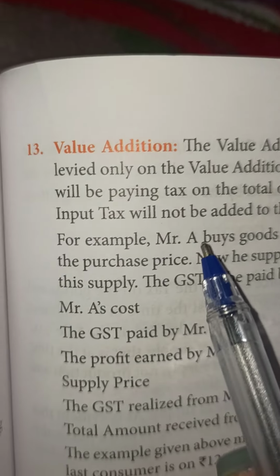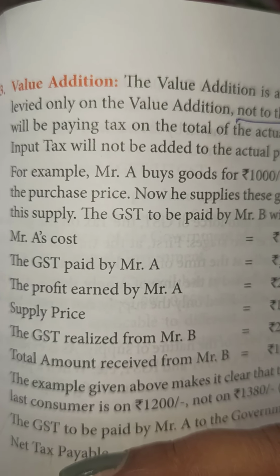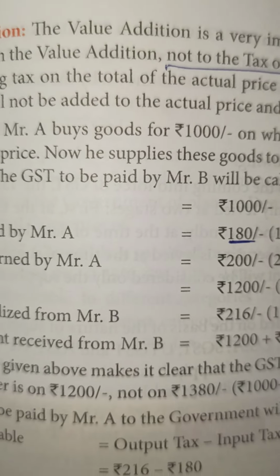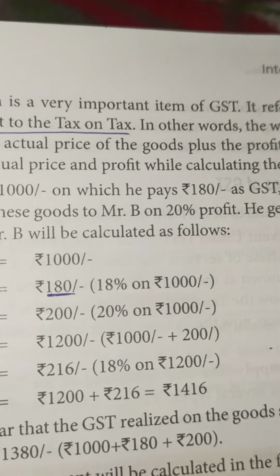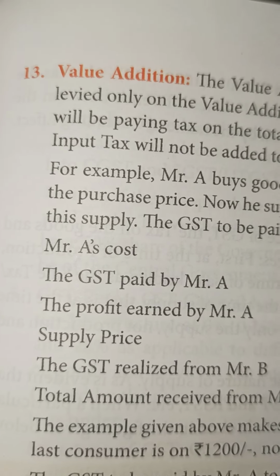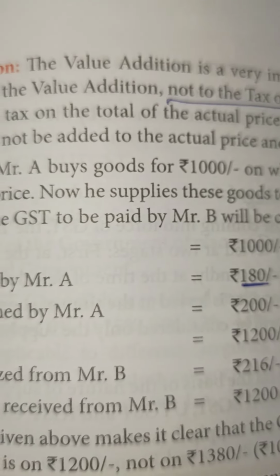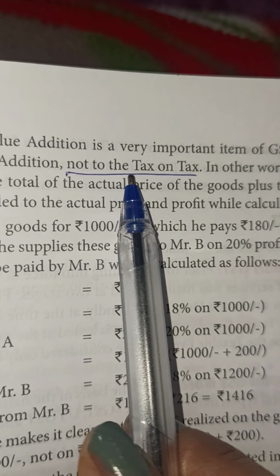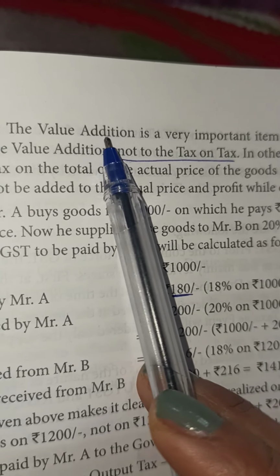Now, cascading effect and value addition, a very important fundamental now. The basic terms of the tax, of GST, we have understood. Now we'll consider the value addition. What is value addition, children? The value addition is a very important term of GST. It refers to the tax levied only on the value addition. That means only the value that has got added, the increased value, not the tax on tax. Very, very important thing of GST, that this is avoiding.